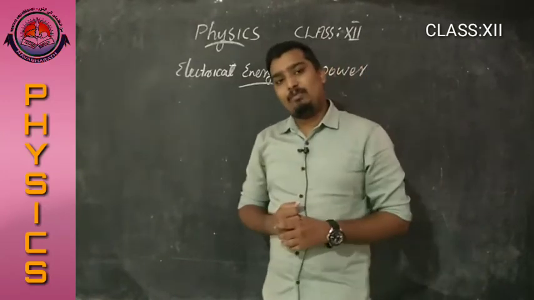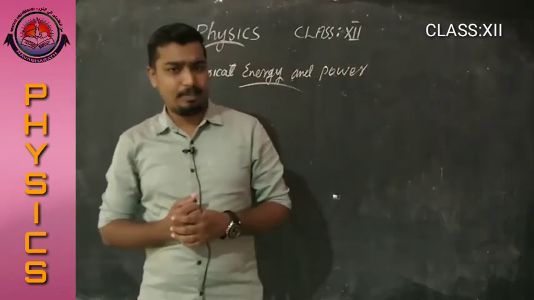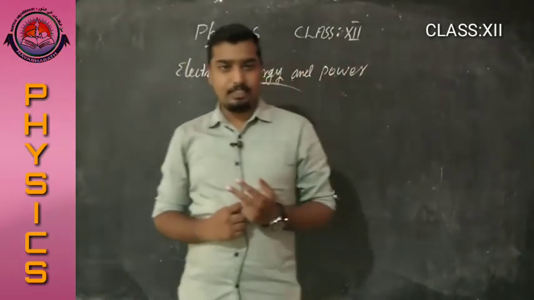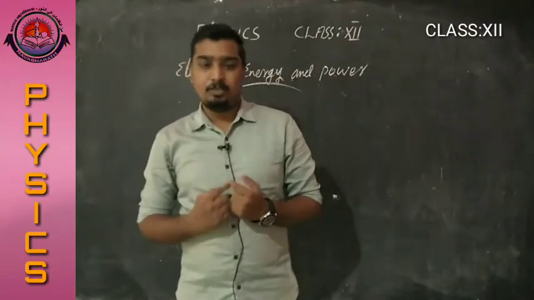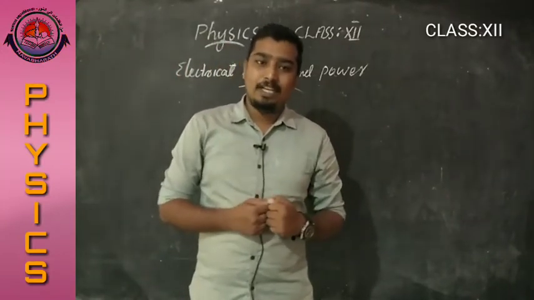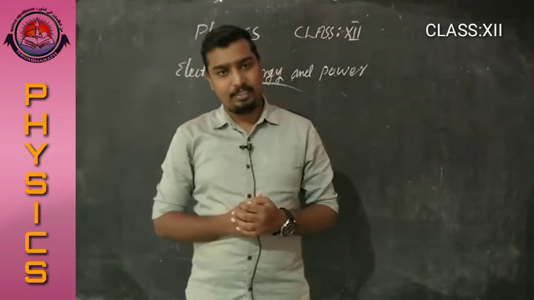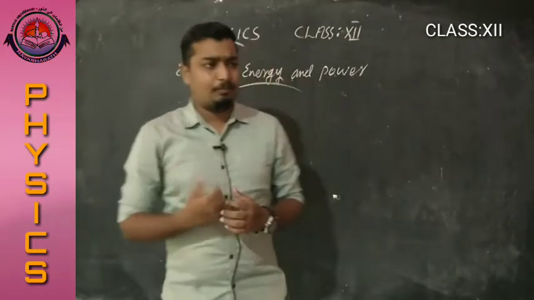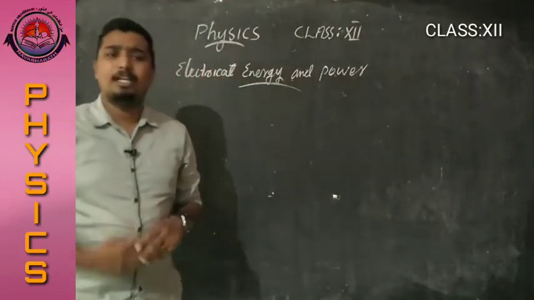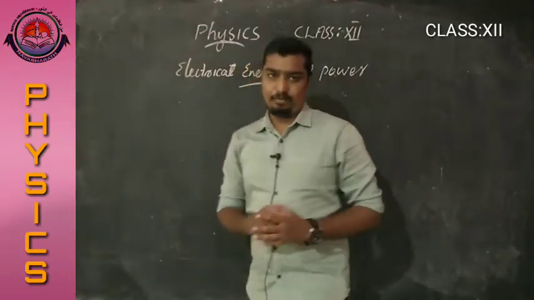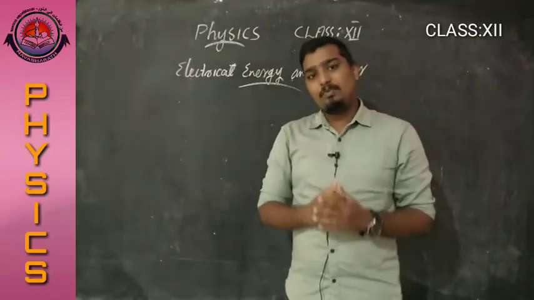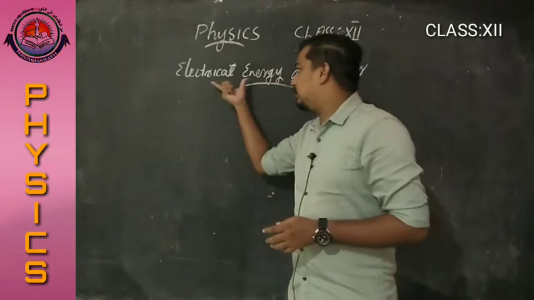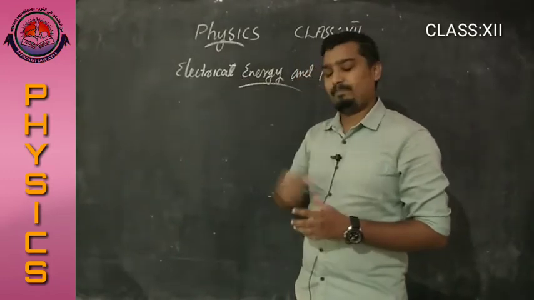Okay. In our daily life, we are using different forms of energies like light energy, heat energy, chemical energy, solar energy and electrical energy, mechanical energy, etc. Here we are going to discuss an energy form, that energy form is electrical energy.